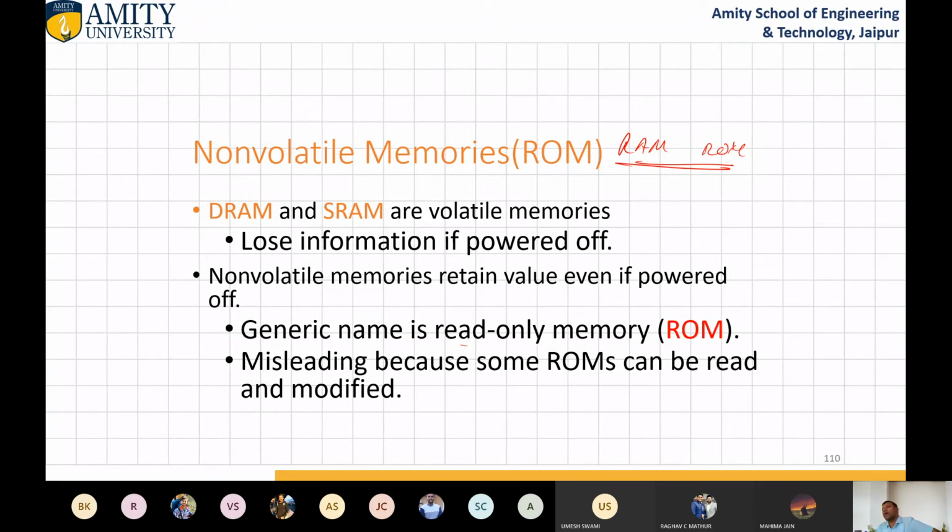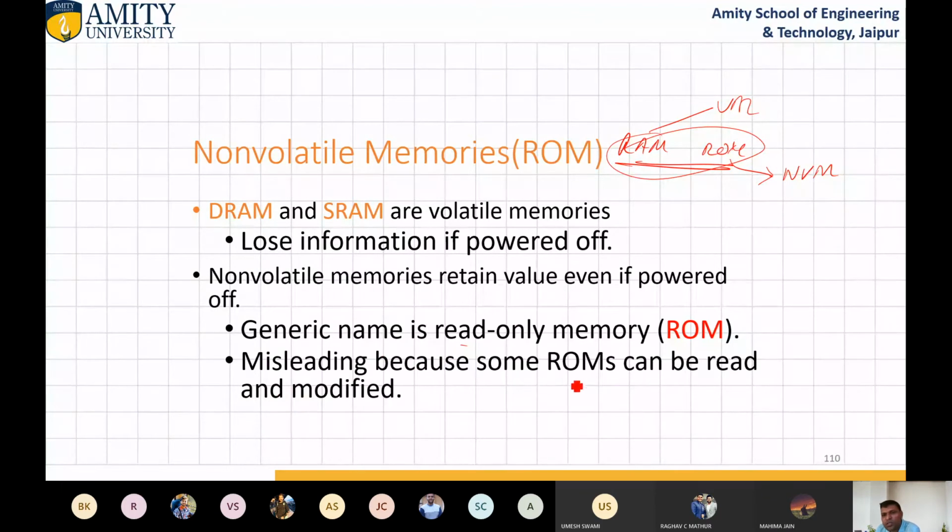Random access memory, we are saying RAM, but its actual name must be volatile memory (VM), and the ROM's name must be NVM. NVMe technologies are available. So NVM is non-volatile memory and this is volatile memory, the actual names, because both memories are randomly accessible.